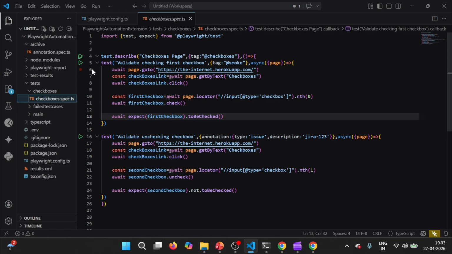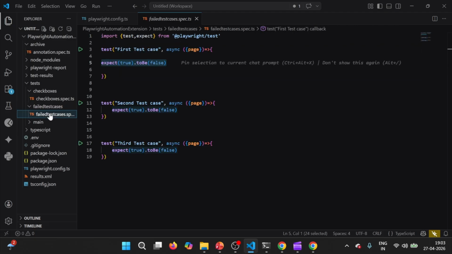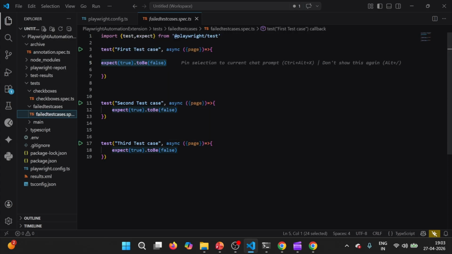Similarly, under main I have one legitimate test case which is going to pass. Then under failed test cases, I have added three dummy test cases which are going to fail because I have added one condition, expect true to be false, which is never going to be true, and as a result these test cases will fail.